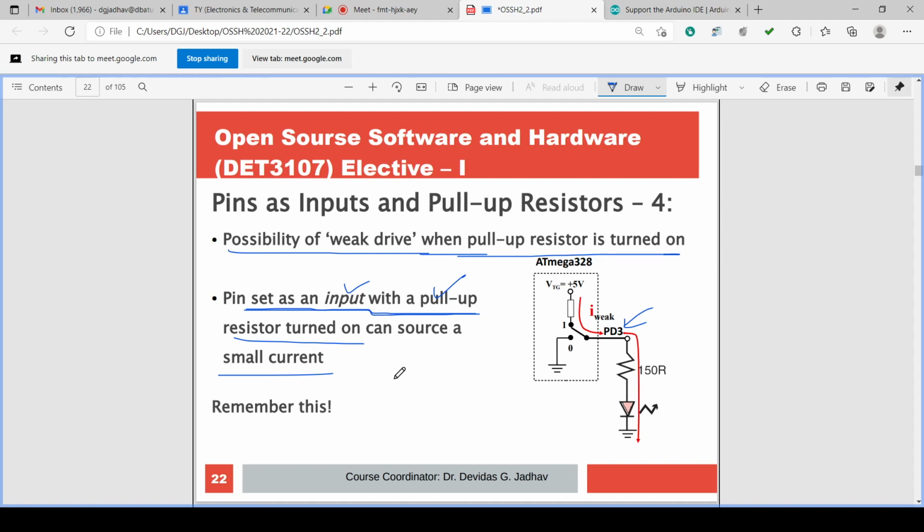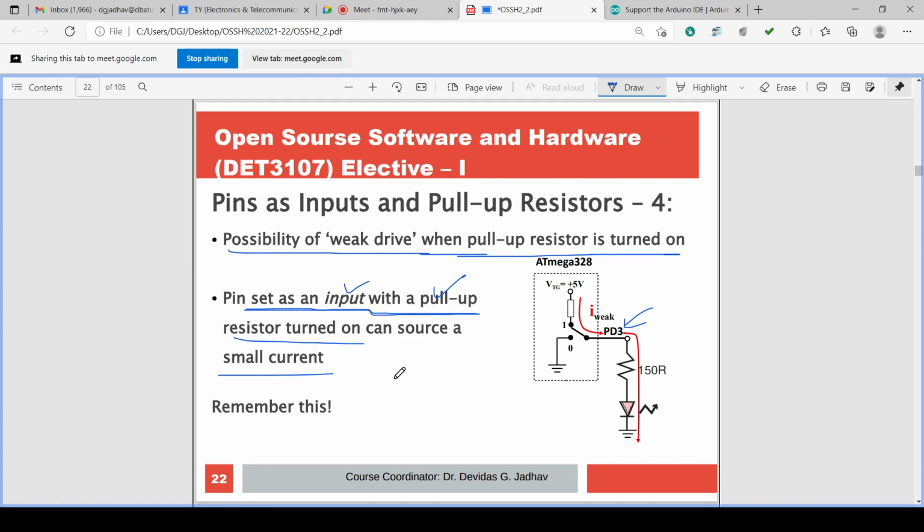If we set the pin as input and then write high on that pin, that will turn on the pull-up resistor.